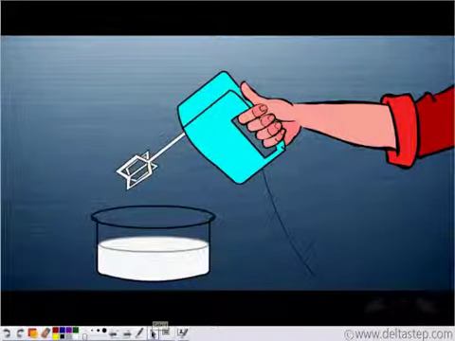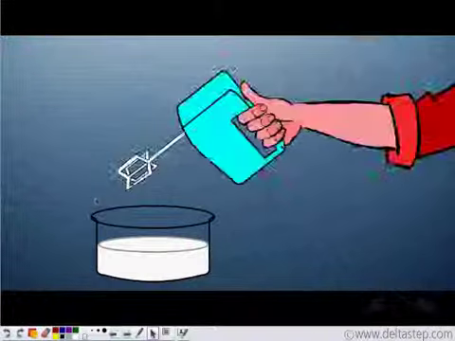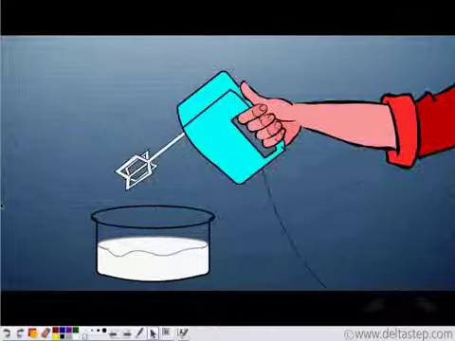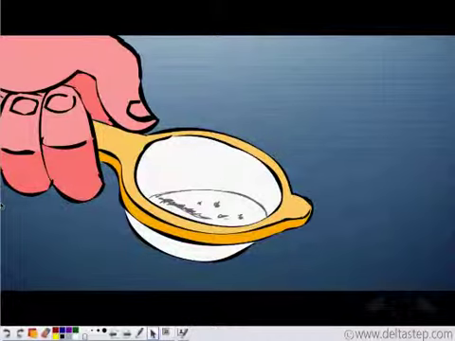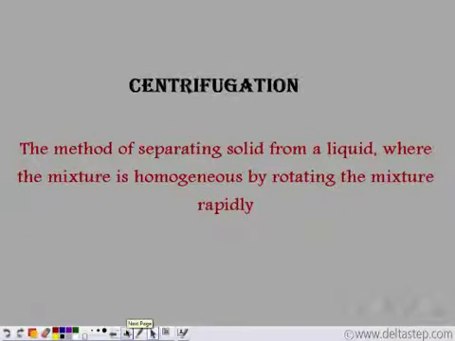This is another experiment which you can even perform at home. We have milk and a rotating device. Observe what happens. You switch on the rotating device, and you see that you can separate the cream from the milk. In this, we have used a process known as centrifugation. Centrifugation is used for homogeneous solutions, and this involves rotating the contents of the mixture rapidly.